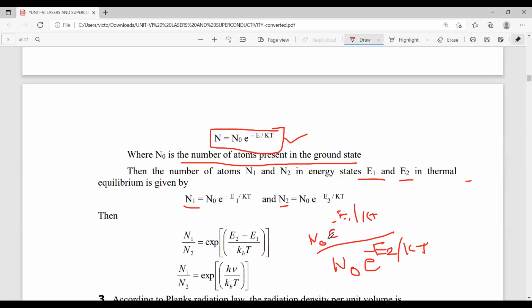Here simply N naught and N naught are cancelled. So here there is e power minus E1 by KT, e power minus E2 by KT.